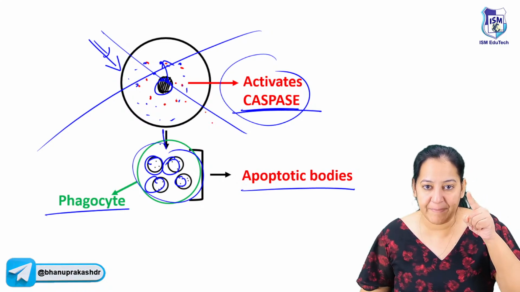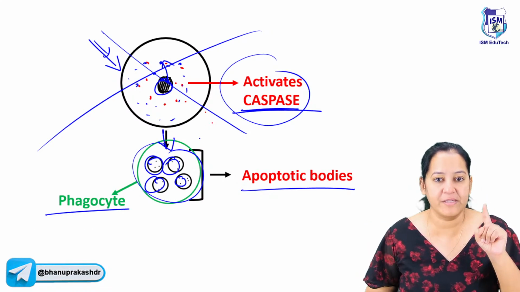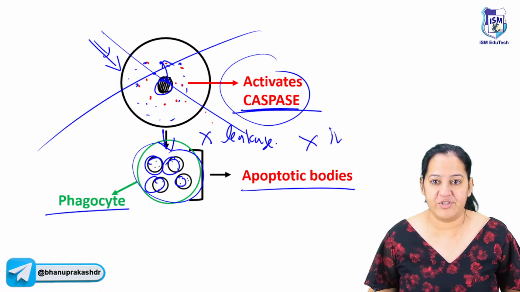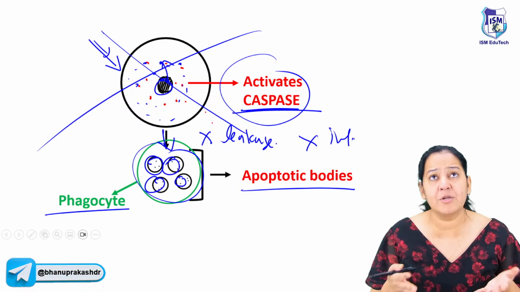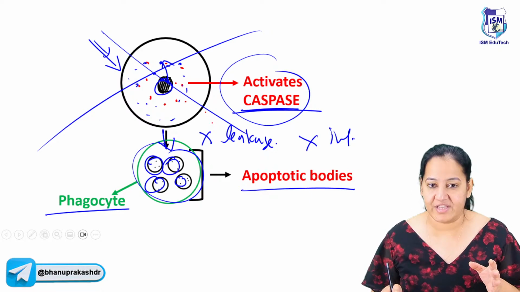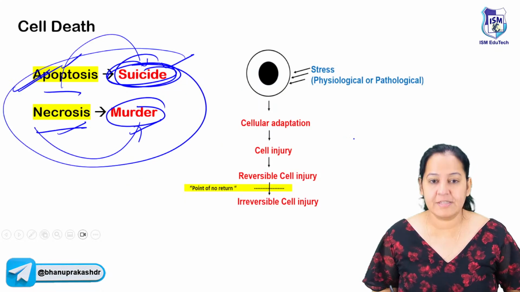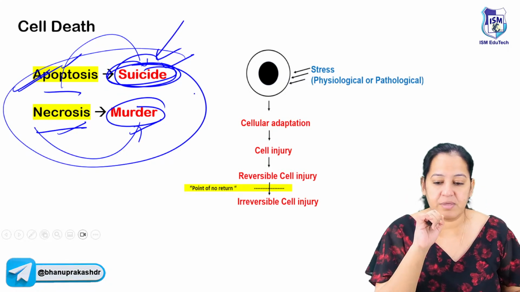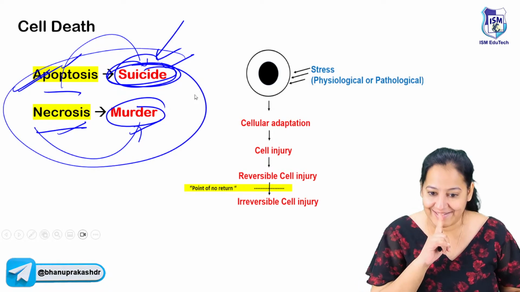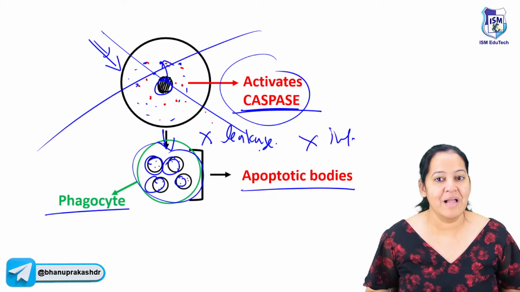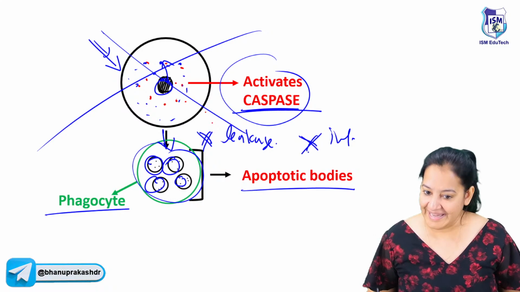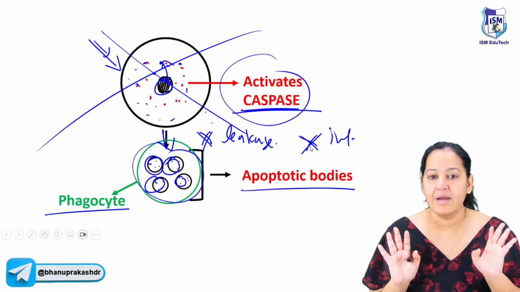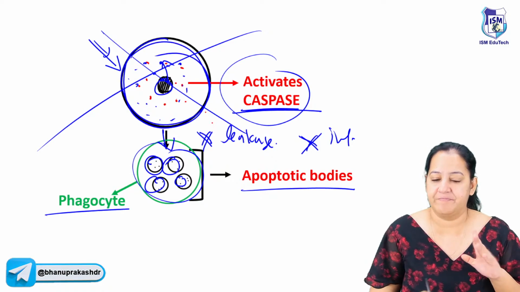Now, when the big cell is converted into multiple small apoptotic bodies, during this process there is no leakage of cytoplasm outside. So there is no inflammation. Neutrophils or inflammatory cells will not come here because they don't come to know that something is happening. There is no leakage, that's why it's in silence. If some person is committing suicide, the person will not take a loudspeaker and announce everywhere, I'm committing suicide. It's silent. That's why I compare apoptosis with suicide, because here there is no leakage and no inflammation. It is doing alone. It will suddenly disappear. And here, till the end, the cell membrane is intact.